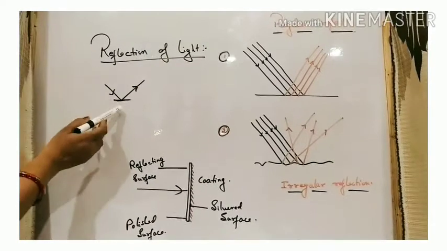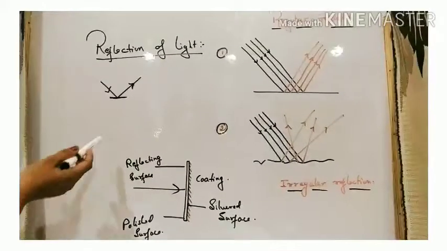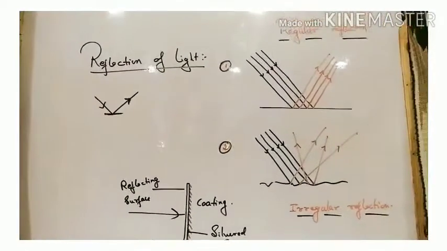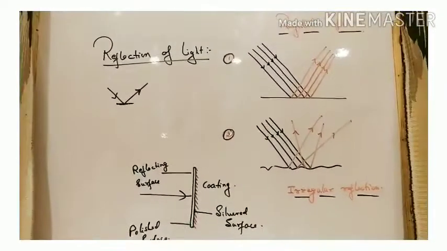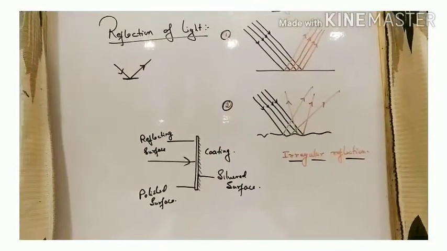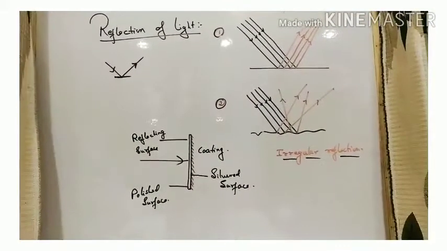So when a beam of light strikes a surface, suppose this is a beam of light and strikes this surface and returns back to the same medium, these are the reflected rays, and this process is called reflection of light. So the return of light into the same medium after striking a surface is called reflection of light. So this is the reflecting surface.